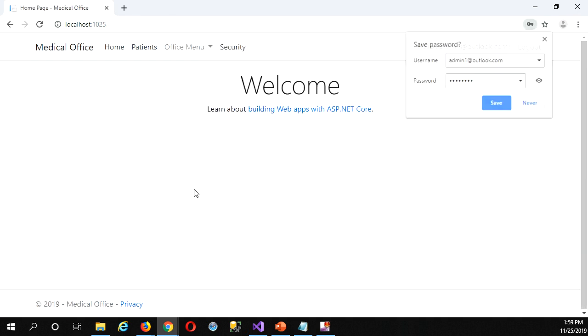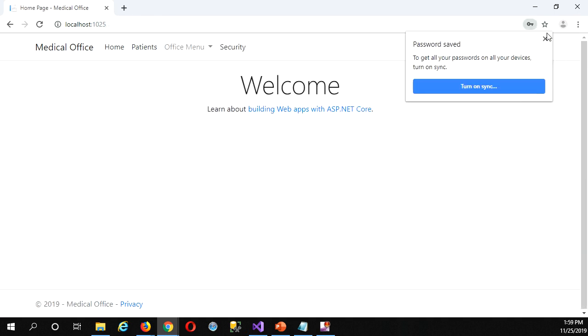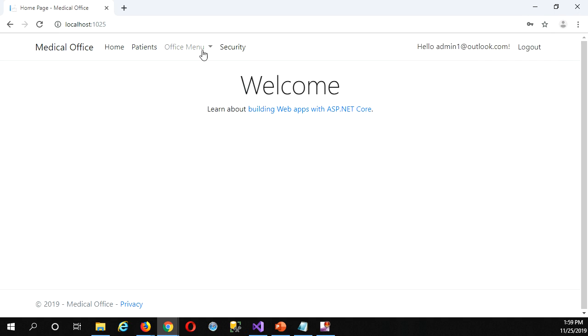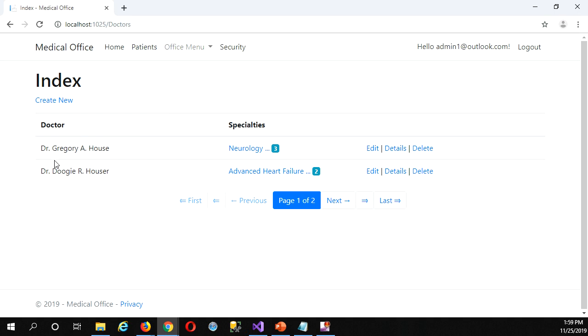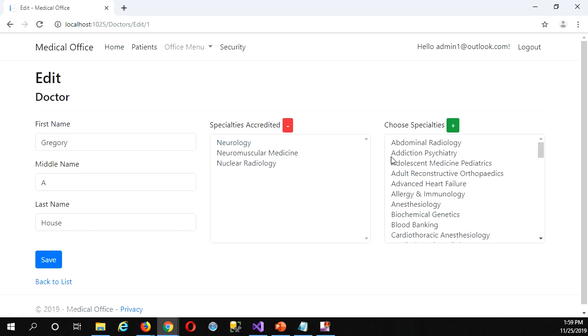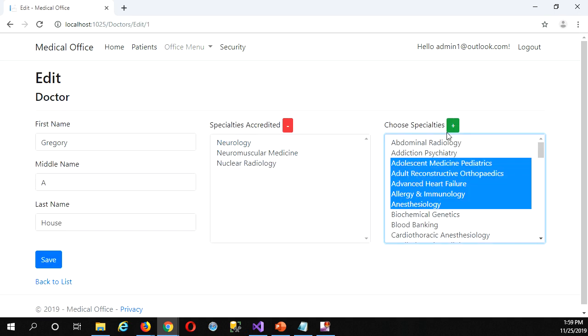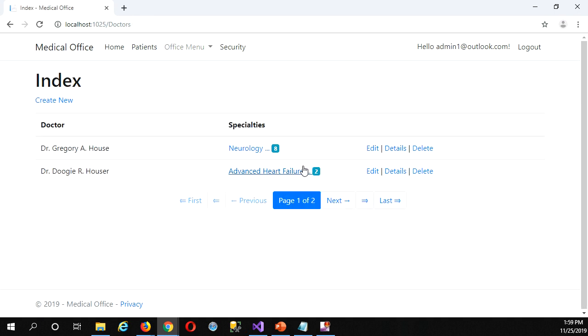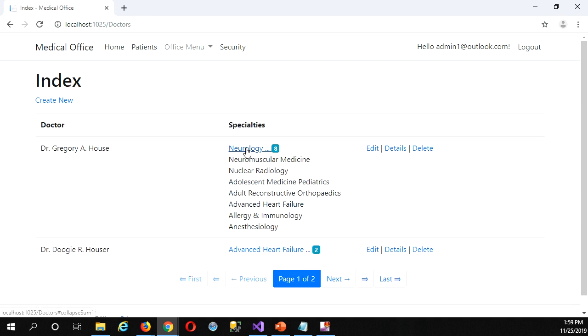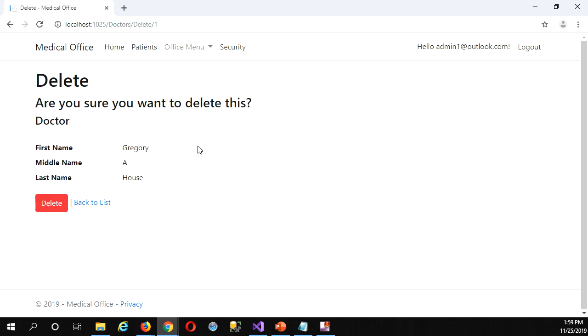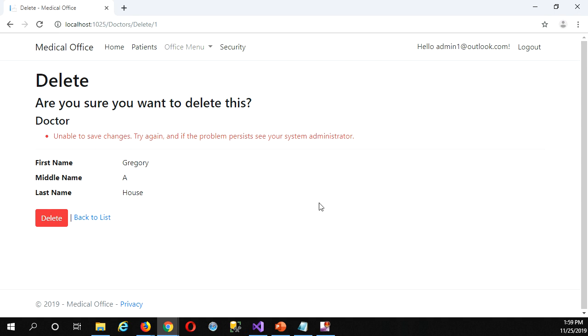Here's my security. Yep, so I'm logging in as administrator. And let's just check that things seem to be working. Right? There's all my code there. If I edit, I can do all my many-to-many work here. Yeah, and it's adding them all. Let's just try. Oh, one thing I know won't work. Okay? If I go to delete this, okay, that one worked. Funny.